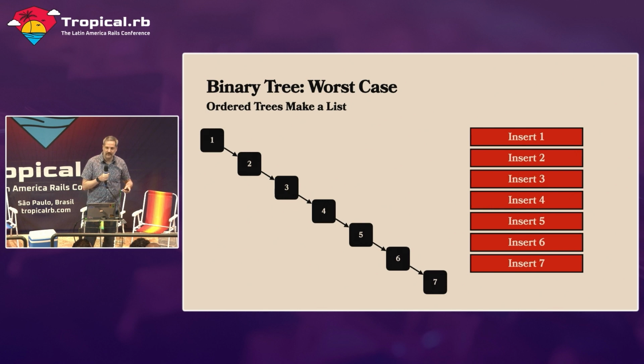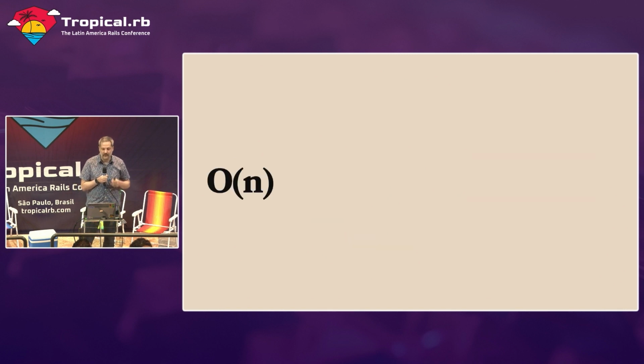And if we search this list, it means that we're going to have to examine every single node every single time in order to find that value. So we can say that the performance of searching one of these trees is O(N), where N is the number of items in the list. So O(N) is not good. N stands for not good.